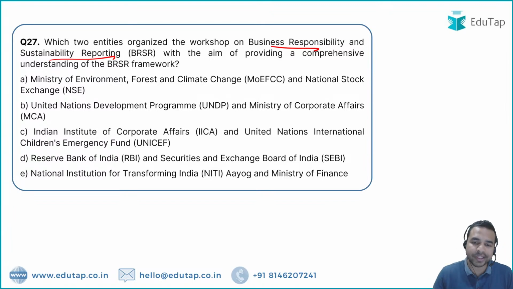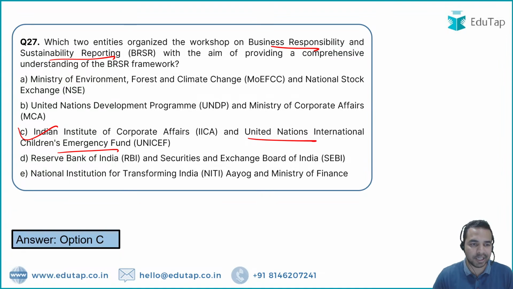और अगला क्वेश्चन इसी के ऊपर है, यू हैव टू आइडेंटिफाई the organizations which were involved in this particular part. So what is the name of that organization? It is Indian Institute of Corporate Affairs and the United Nations International Children's Emergency Fund, which have come together in order to organize a workshop on business responsibility and sustainability reporting.